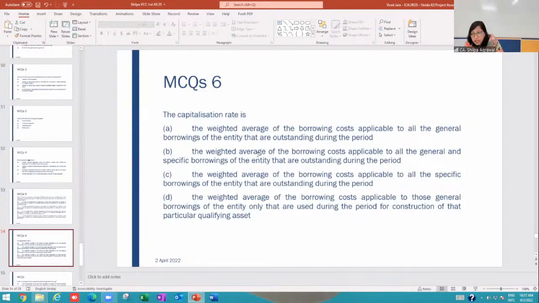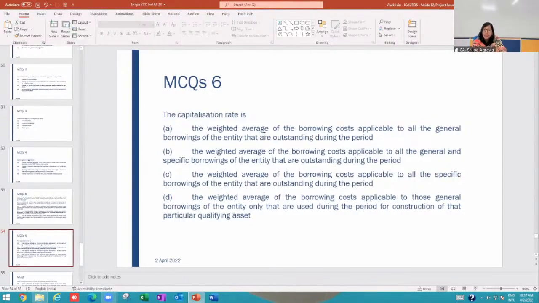I'm not expecting an answer for this because I feel I have missed explaining this to you. Irrespective of whatever general borrowing you are using for development or construction of a qualifying asset, suppose the entity has 6 general borrowings, out of that only 2 general borrowings you are using for development of the qualifying asset.